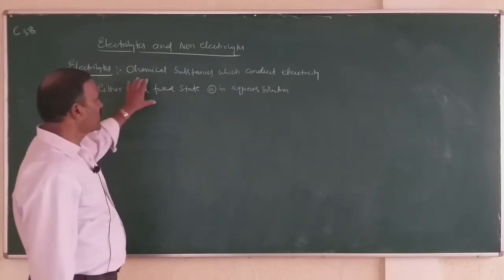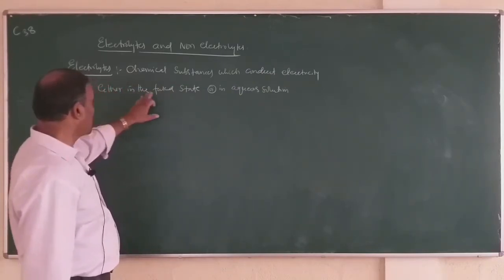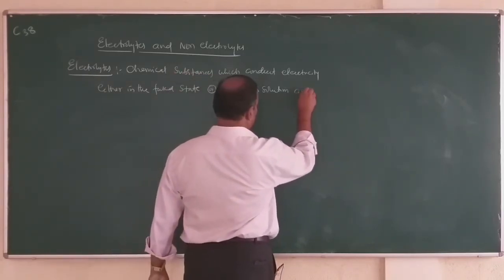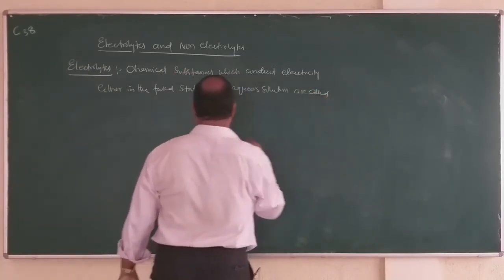Chemical compounds which conduct electricity either in the fused state or in aqueous solution are called electrolytes.